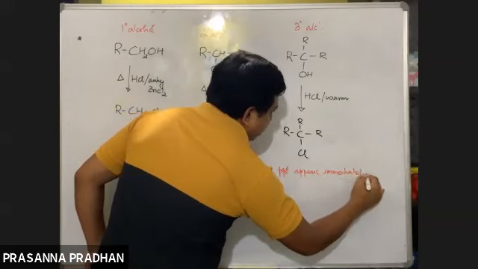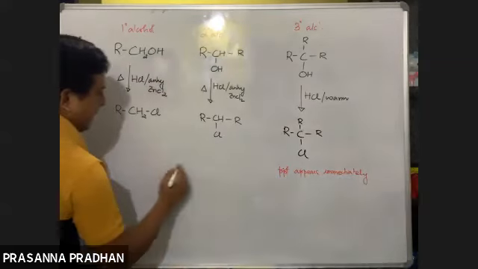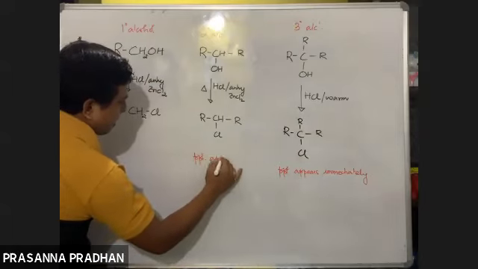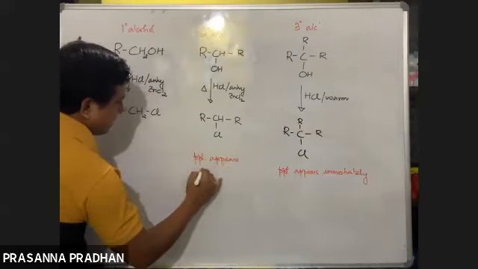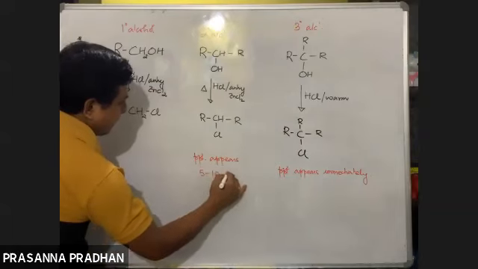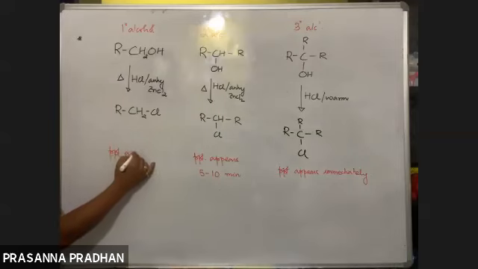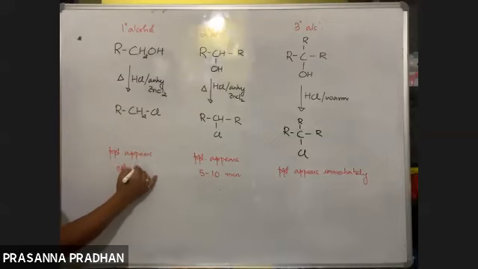We have written this. In case of 2 degree alcohols, the precipitate appears within 5 to 10 minutes. And in case of 1 degree alcohol, your precipitate appears after 15 minutes.